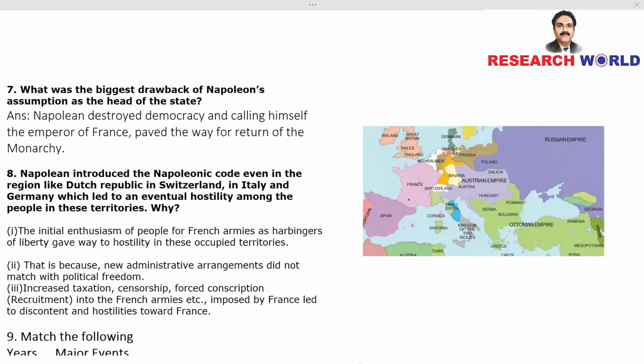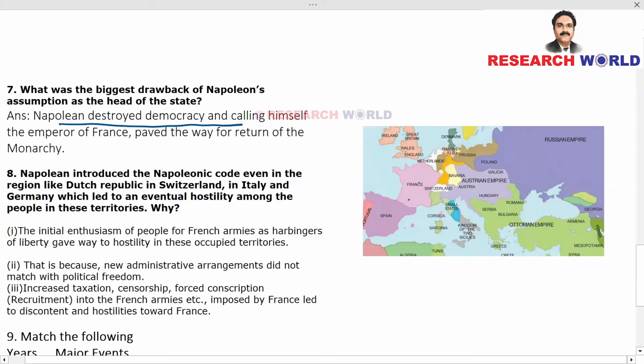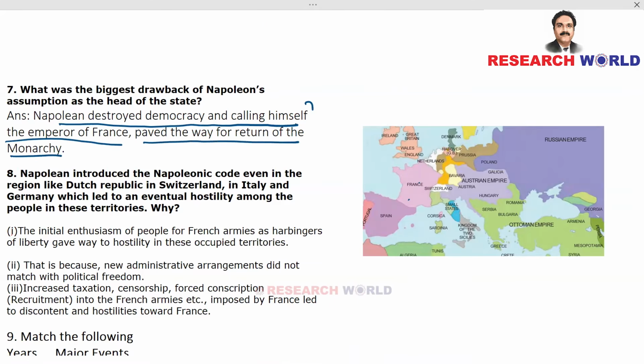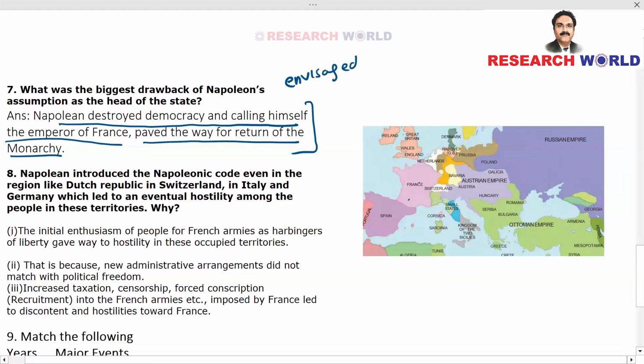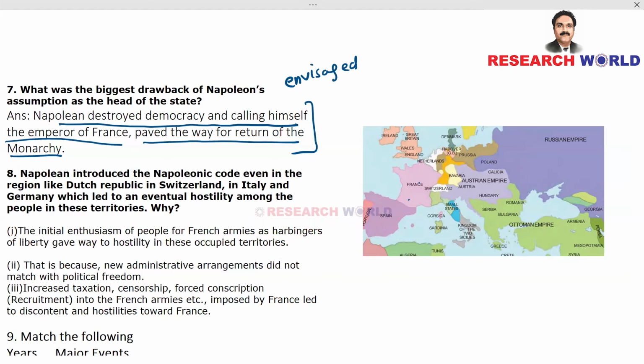Next question, question number 7. What was the biggest drawback of Napoleon's assumption as the head of the state? Answer. Napoleon destroyed democracy and, calling himself the Emperor of France, he paved the way for the return of the monarchy. That's the answer. Okay? Because the French Revolution had envisaged that there should be democracy. That was the soul of the French Revolution. That is establishing power of the people, democracy, elected system.